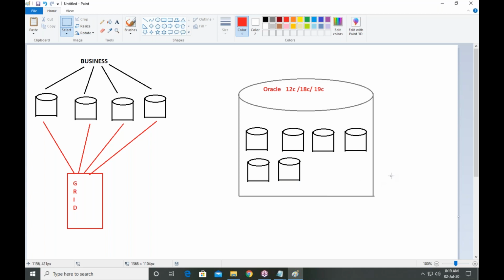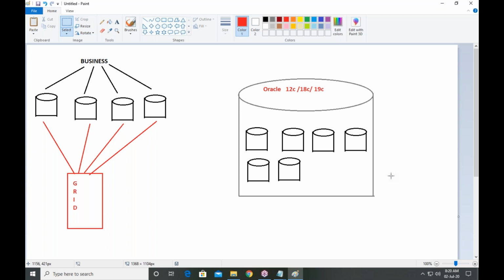A simple example: suppose you have a big building. Building means one big flat. So much space is there, so according to your convenience, you can make the rooms. Somebody is interested in 2 bedroom, somebody in 3 bedroom, somebody in 4 bedroom. Understand? So according to your business requirement, you can